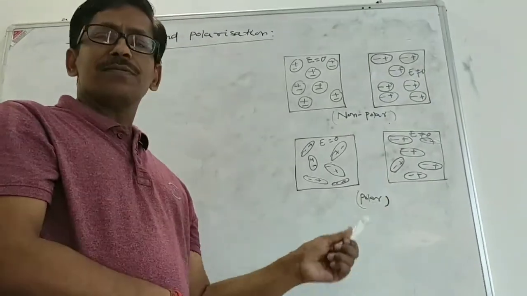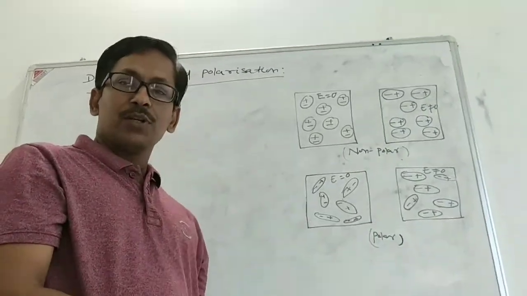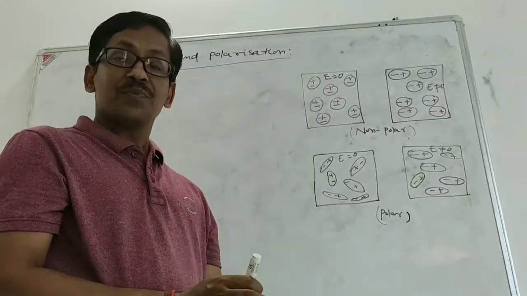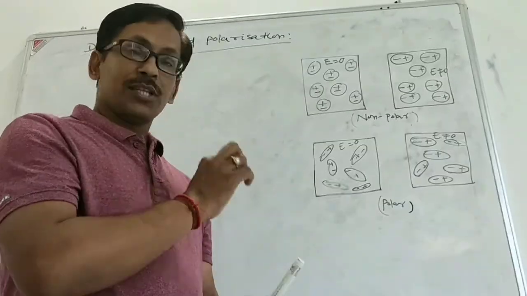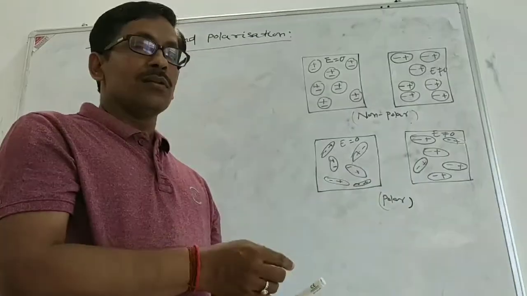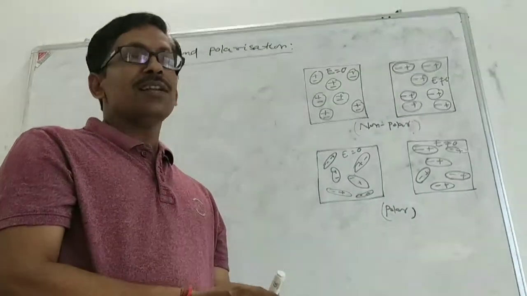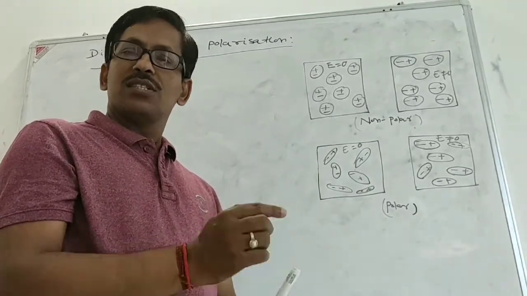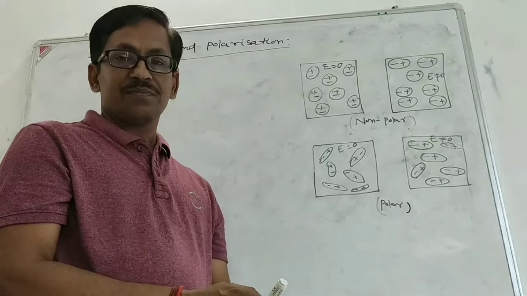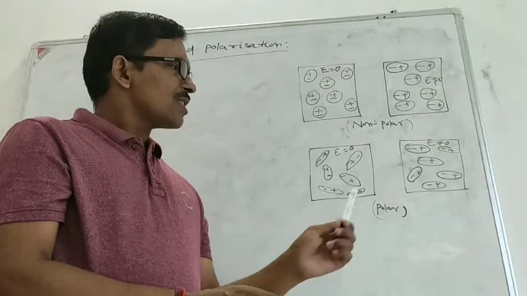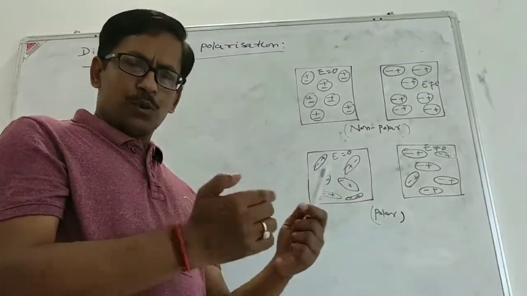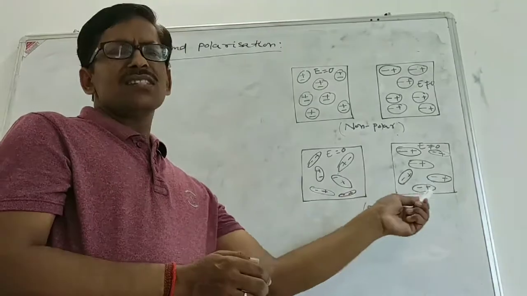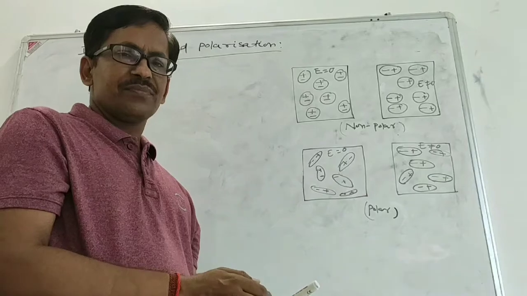And the extent of the alignment depends upon two opposite factors. One is the potential energy of the dipole in the presence of the external field, and the other is the force due to the thermal agitation. So this is how they oppose each other and they are aligned in a specific direction.